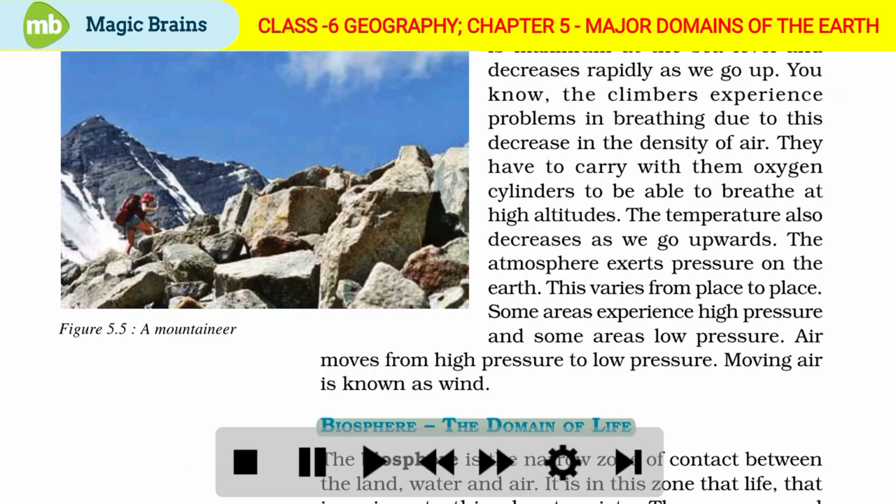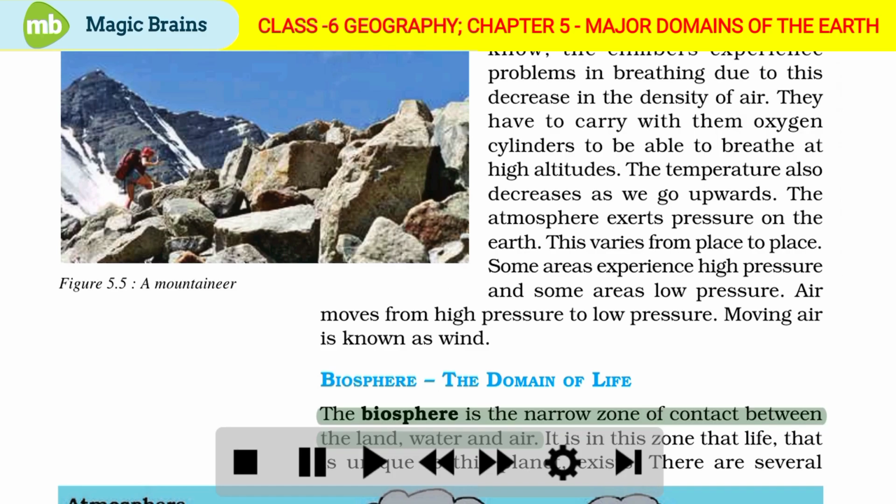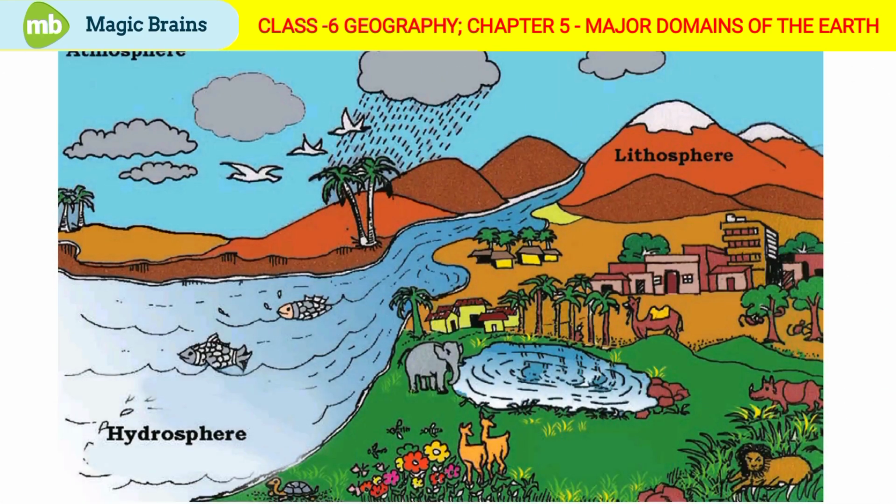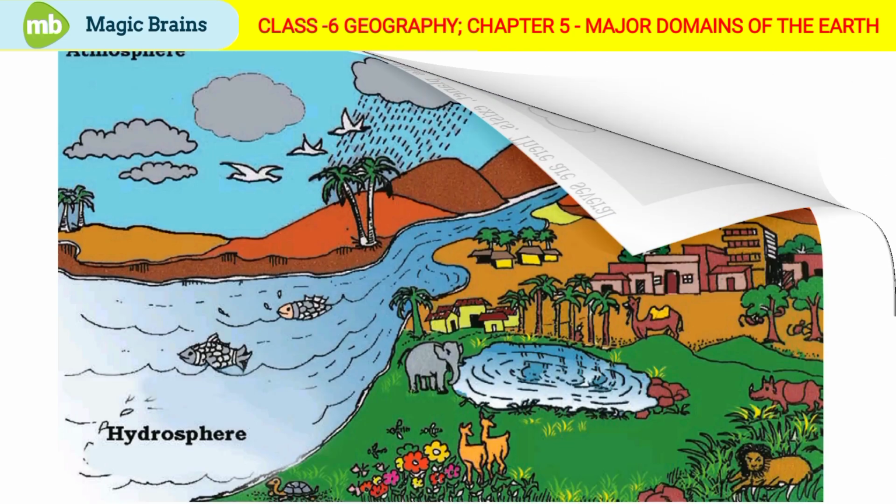Biosphere, the domain of life. The biosphere is the narrow zone of contact between the land, water, and air. It is in this zone that life, that is unique to this planet, exists. There are several... Figure 5.6 shows the biosphere. Here we see the hydrosphere, the lithosphere, and the atmosphere.